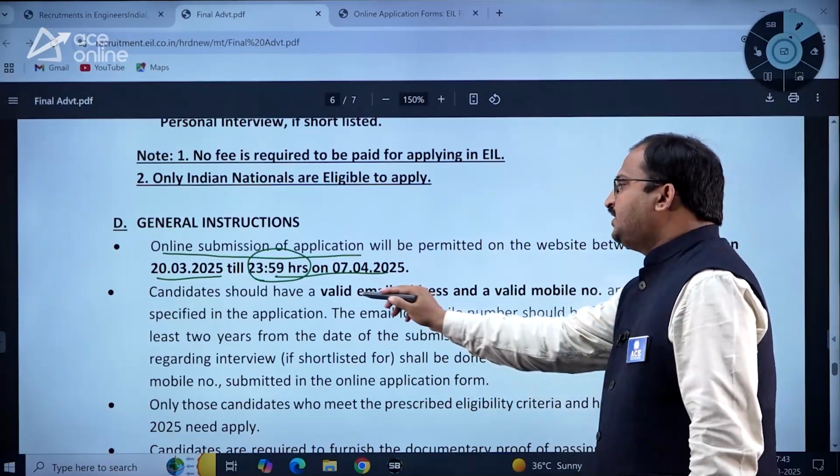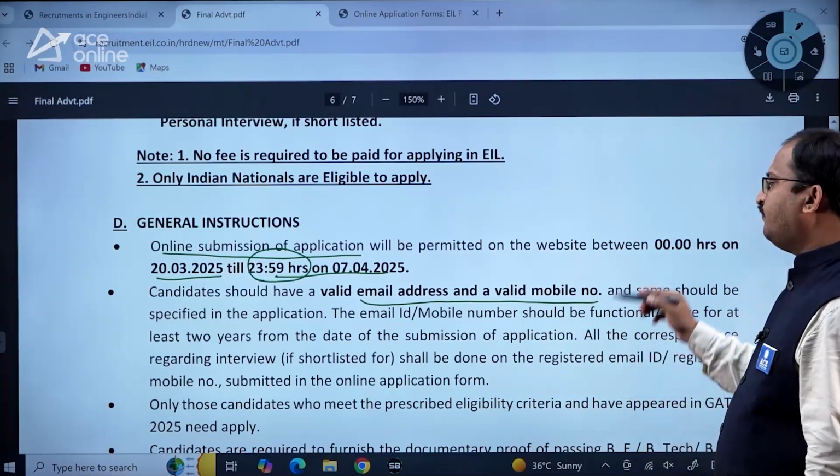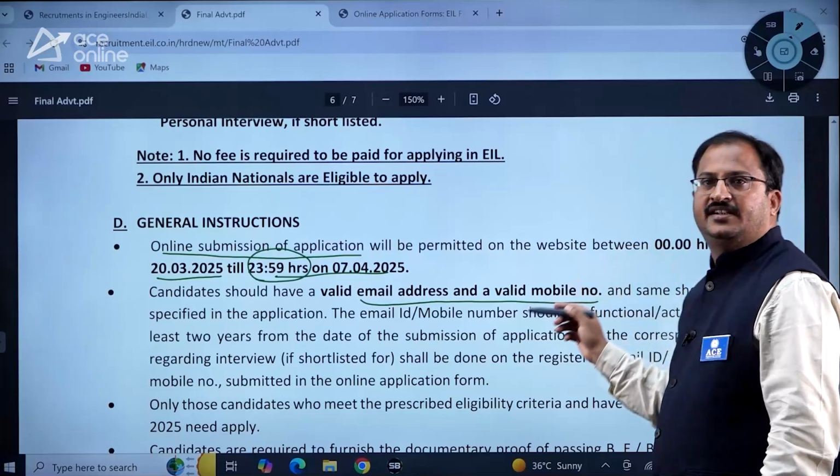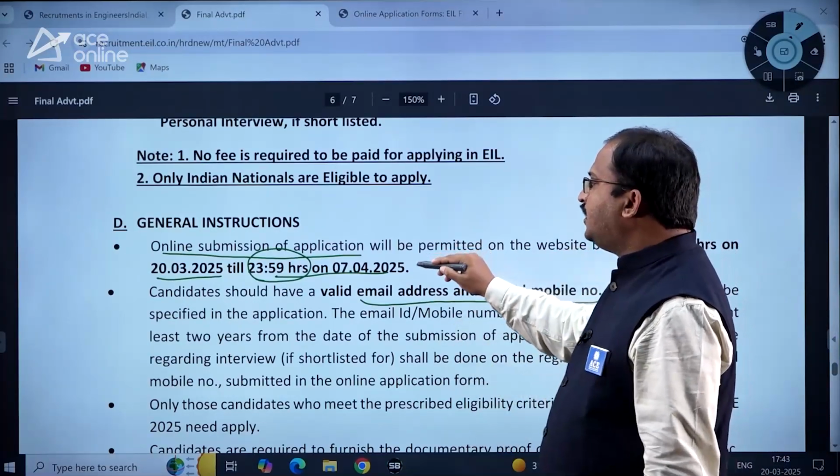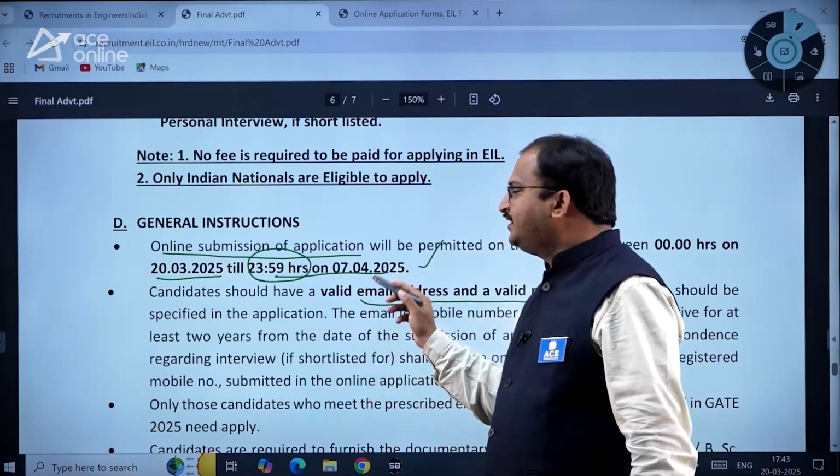Okay, so please ensure that you have a valid email address and valid mobile number which you have entered in this particular application form, and try to remember the last date to apply is 7th April 2025.